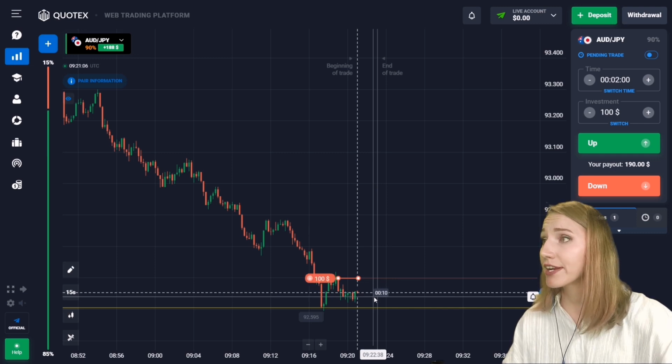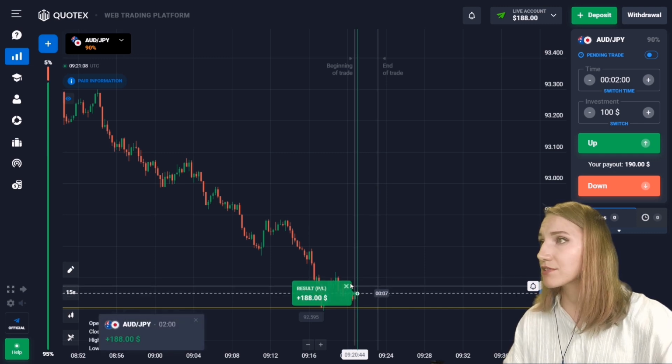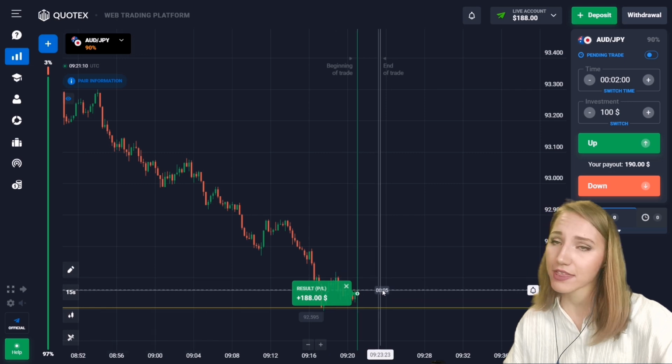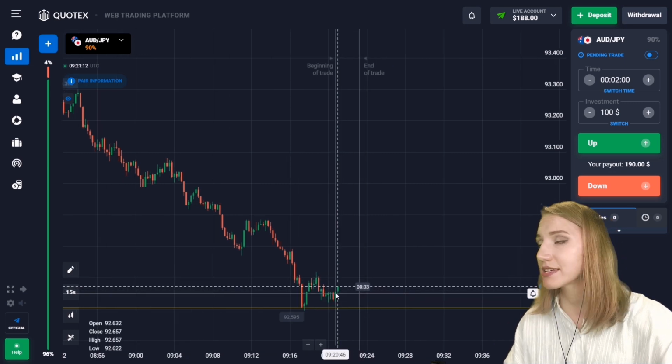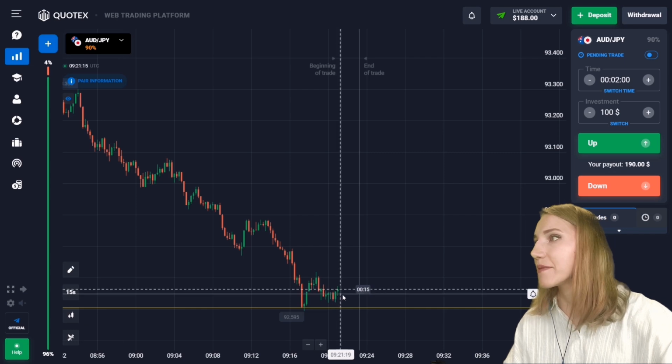Well guys, this is very interesting. The price moved down to the support level, and here we have got the profit. So it is a very good start, so let's continue.